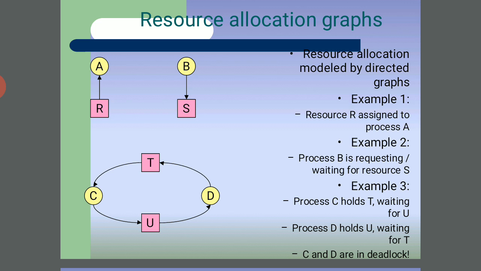Here you see the three types of examples. Number one is resource R assigned to A. Example 2, B requests and is waiting for S. Example 3, process C holds T and is waiting for U, and process D holds U and is waiting for T. C and D are in deadlock. Okay, this is the resource allocation graph.